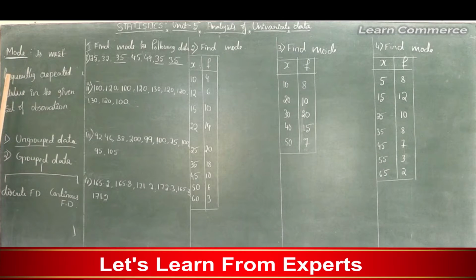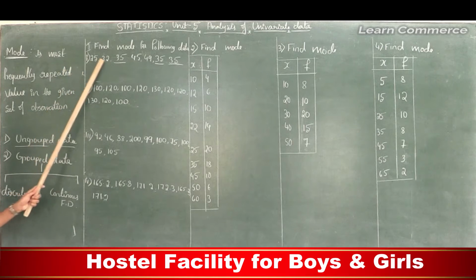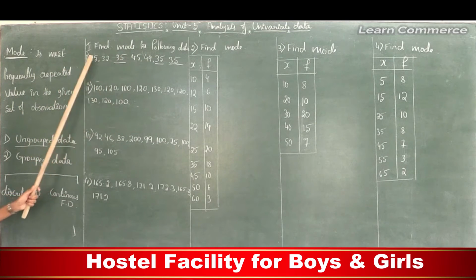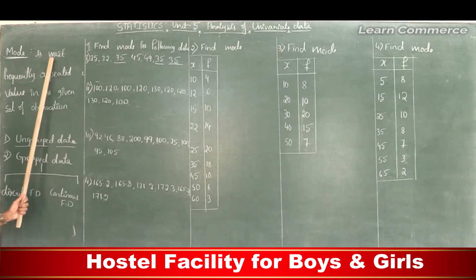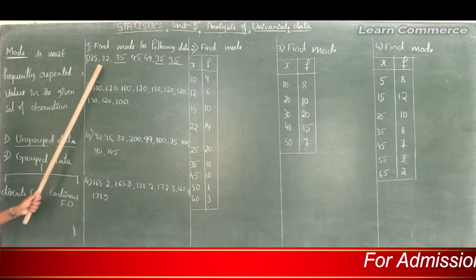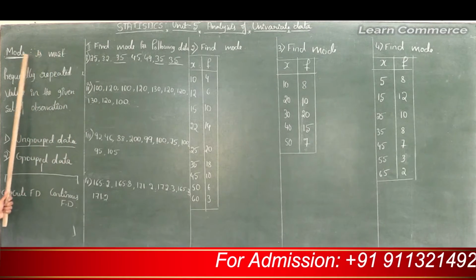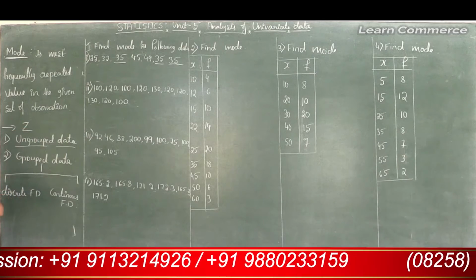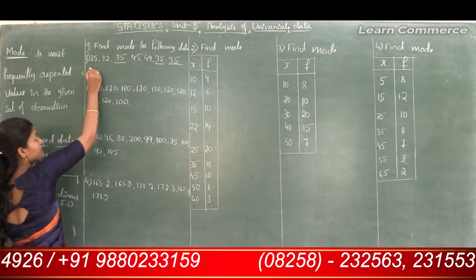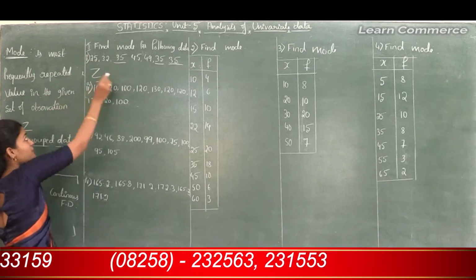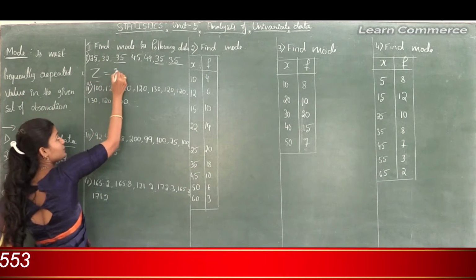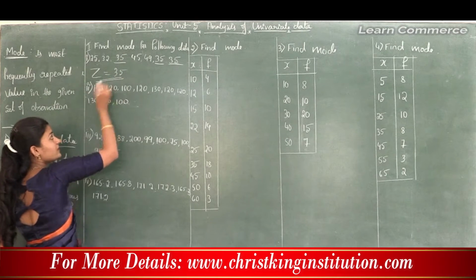See the meaning of mode. Mode is the most frequently repeated value in the given set of observations. This is the given set of observations. In this given set of observations, the most frequently repeated value is 35. So here 35 is the mode, and mode is denoted by capital letter Z. So Z is equal to 35. So here mode is 35.